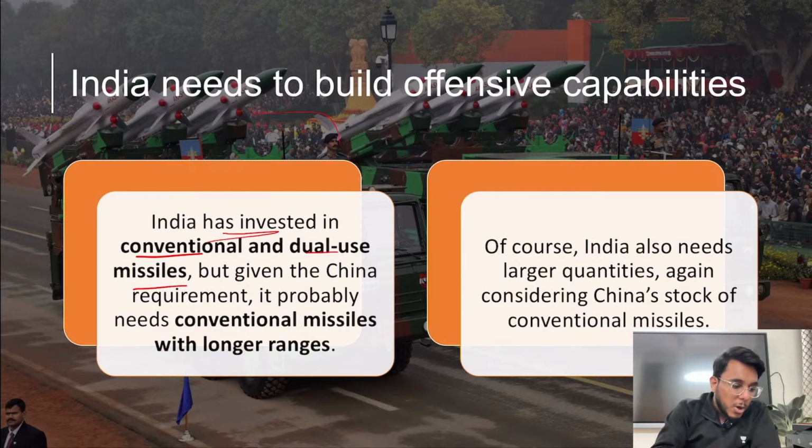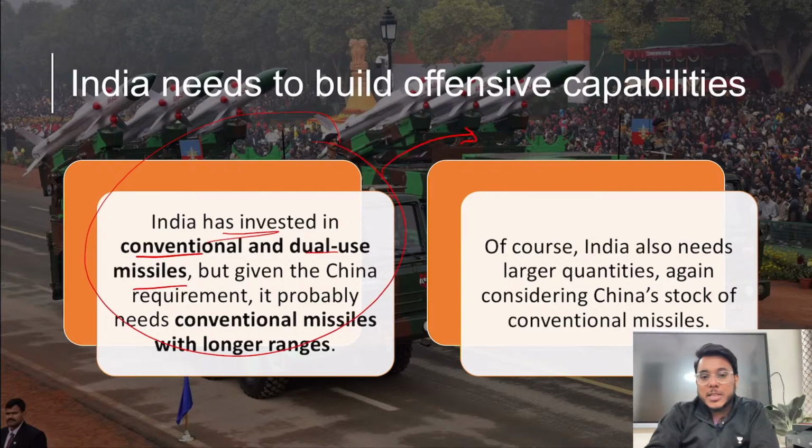But as we talk about the present case, we need to see this particular thing. As we talk about China, we basically need to have longer range missiles. India also needs to have missiles in more numbers, more quantity. So this is something that we need to focus on. We need to bring the national security strategy, and along with that, all these particular things also need to be focused on. So that is all, guys, about this particular article.